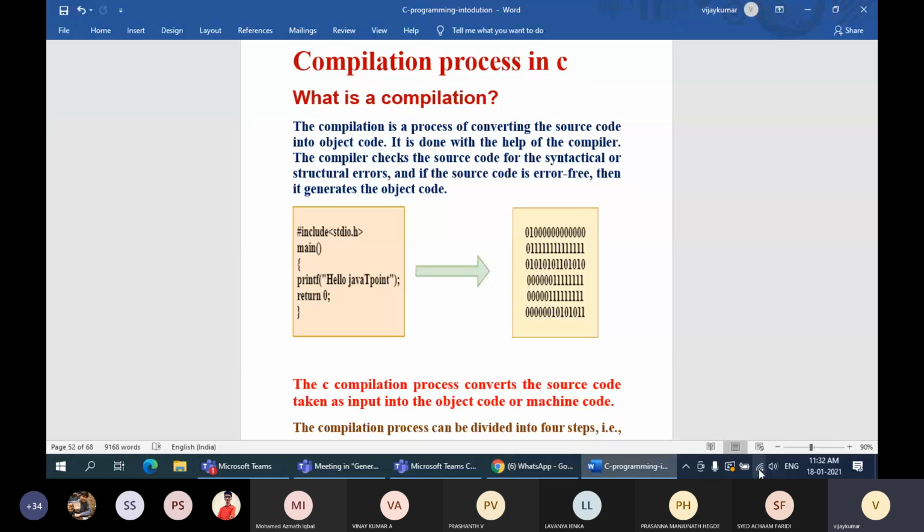What exactly this program does is it simply prints hello C program, or hello Java tutorial point, something it is going to print on the screen of the monitor. That means it is going to give output. The output of this program is nothing but hello Java tutorial point. Am I clear, guys?